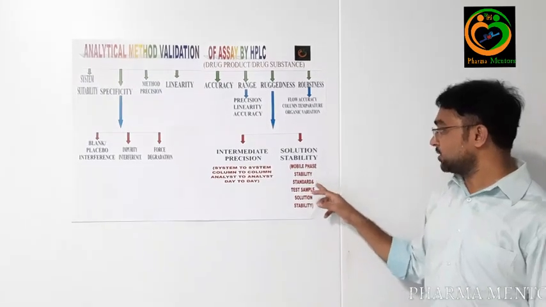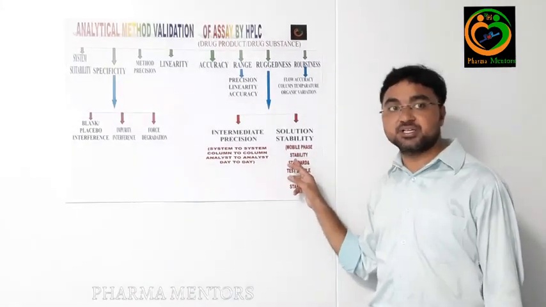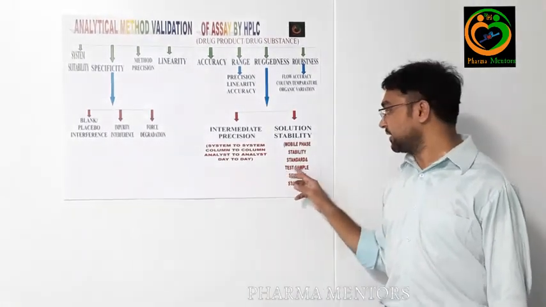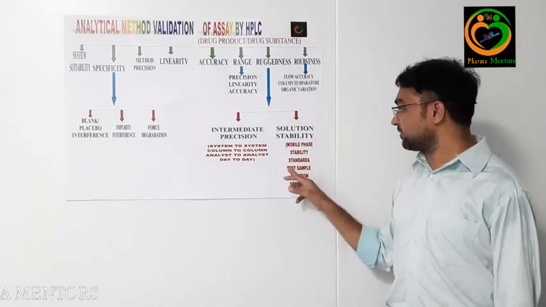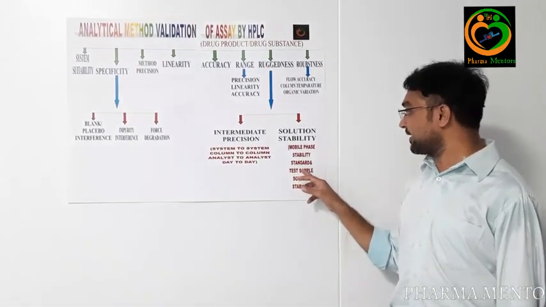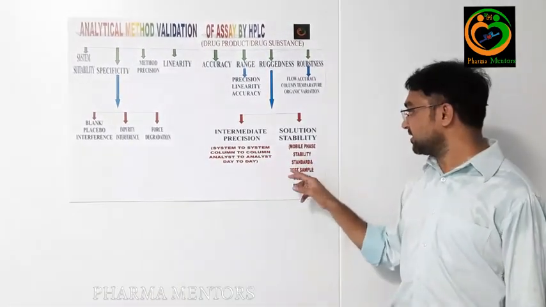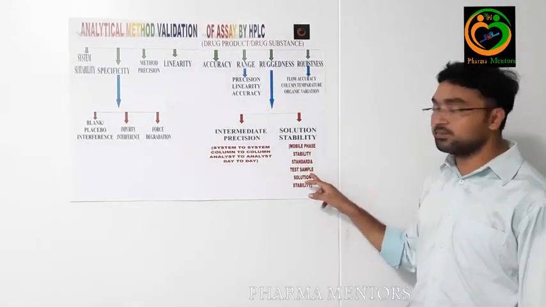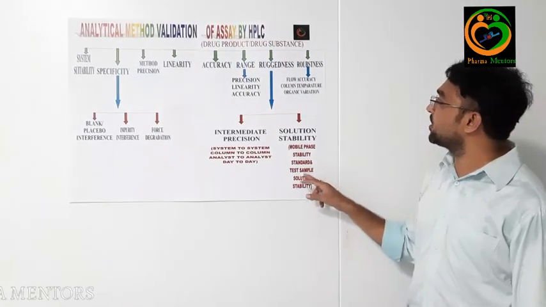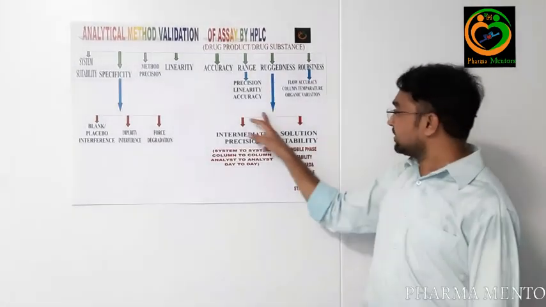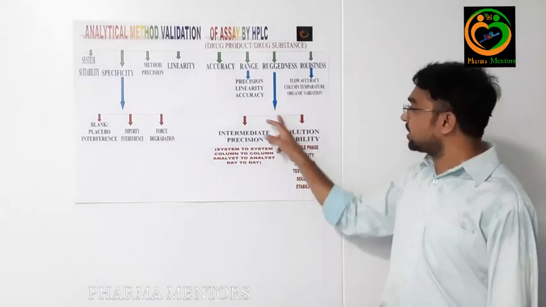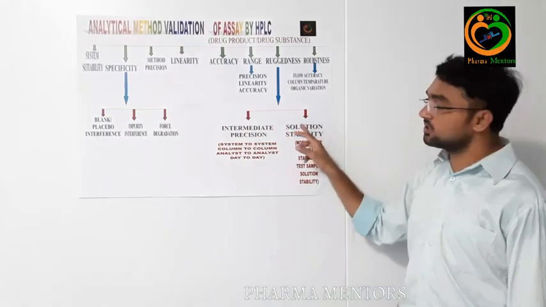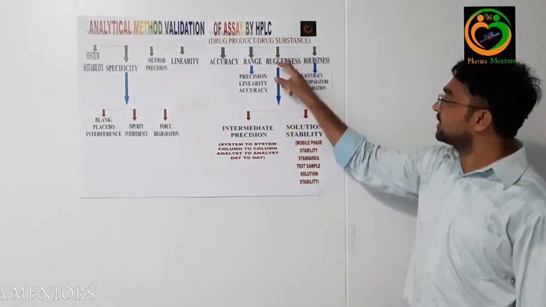Standard and test sample solution stability is evaluated with respect to the fresh standard and the old standards and test samples. We can calculate the similarity factor for the standard. The similarity factor limit is 0.98 to 1.02. Calculate the percentage of assay for the old standards and compare with the initial results. The variation from initial to solution stability assay should be not more than 2.0. Intermediate precision and solution stability are all part of ruggedness. Within these acceptance criteria, your method is rugged.